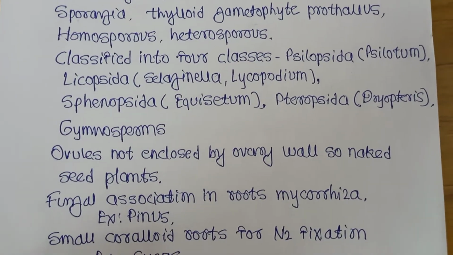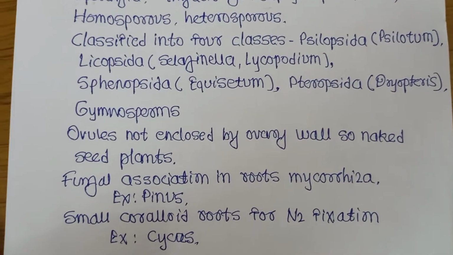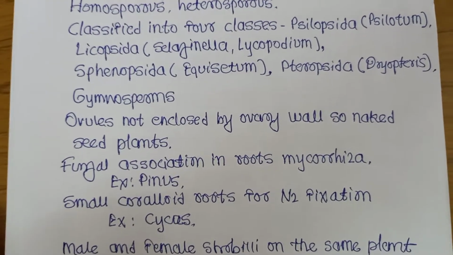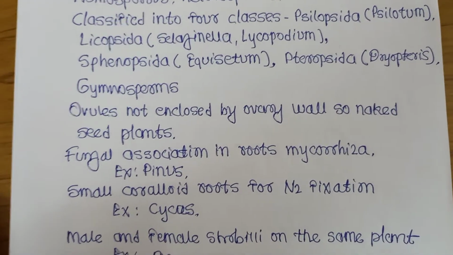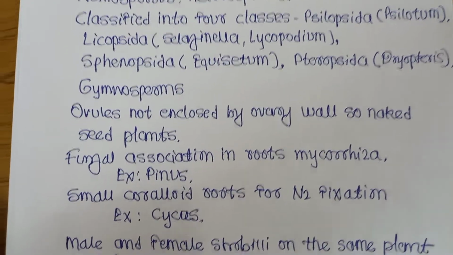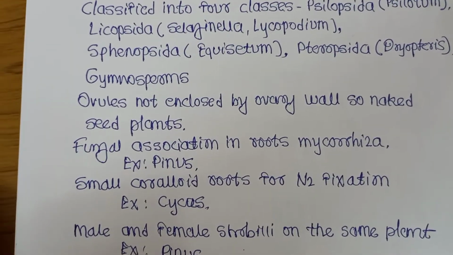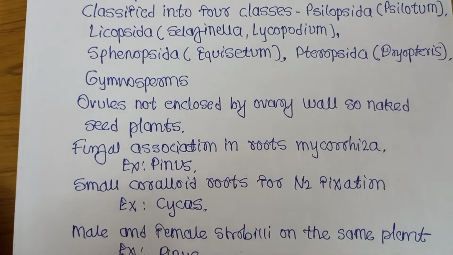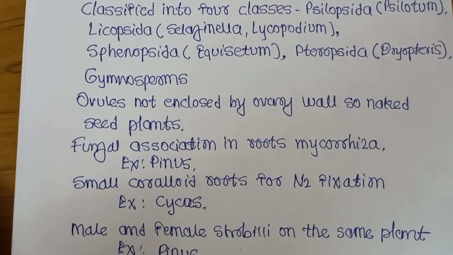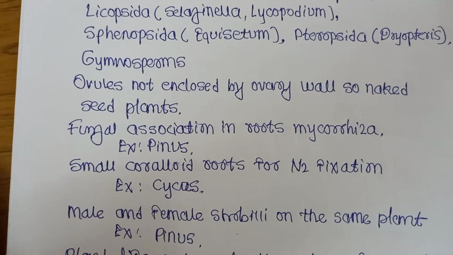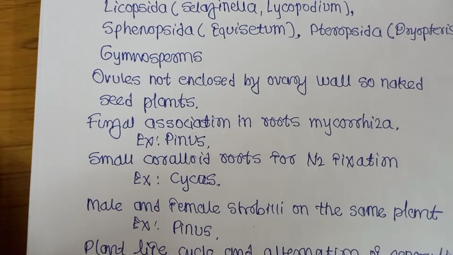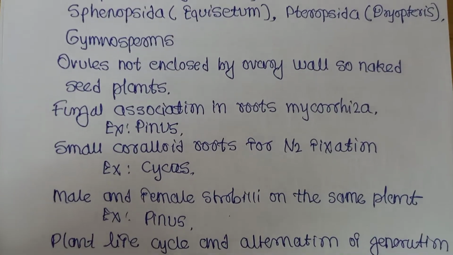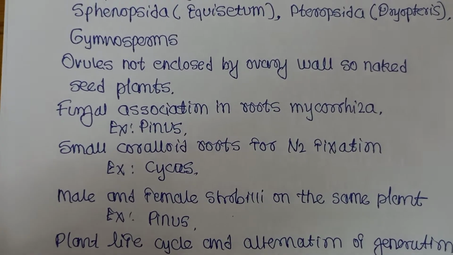Then gymnosperm. What are the characteristics of gymnosperm? In gymnosperm, ovules are not enclosed by ovary wall. So what are the seeds of gymnosperm? Naked seeds. When gymnosperms have fungal association with roots, mycorrhiza, the example is Pinus. And when small coralloid roots are present for nitrogen fixation in the gymnosperm, the example is Cycas.